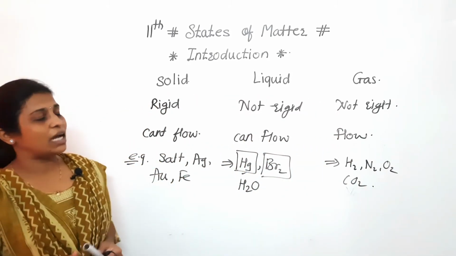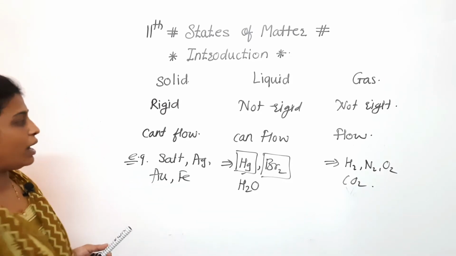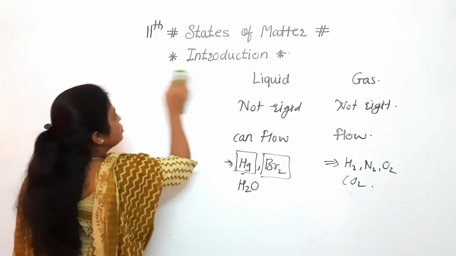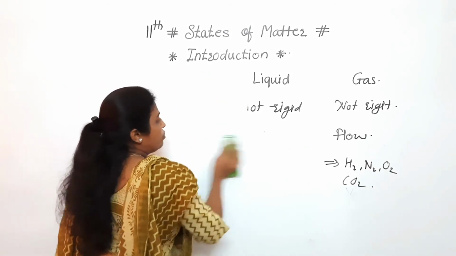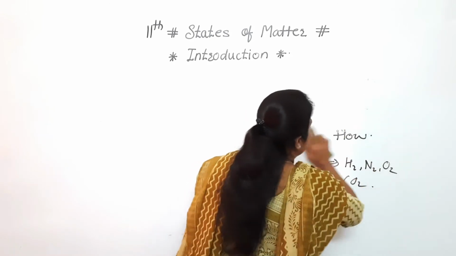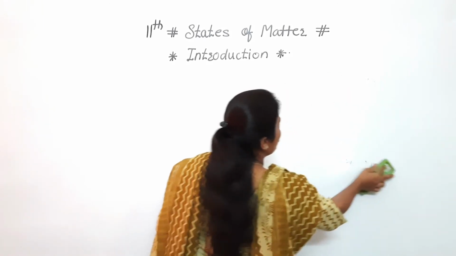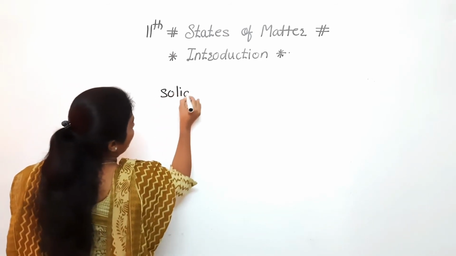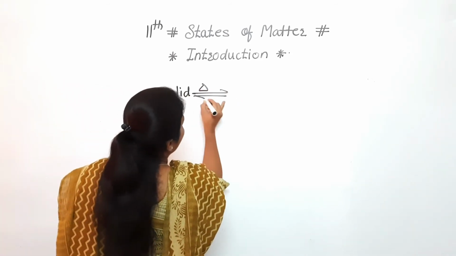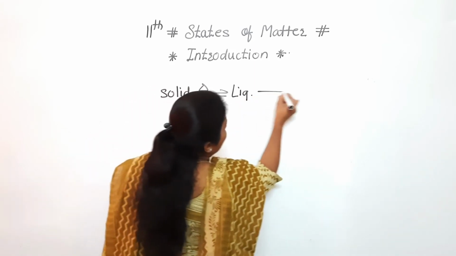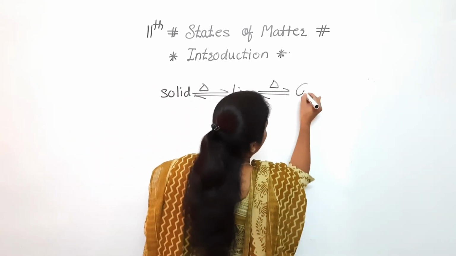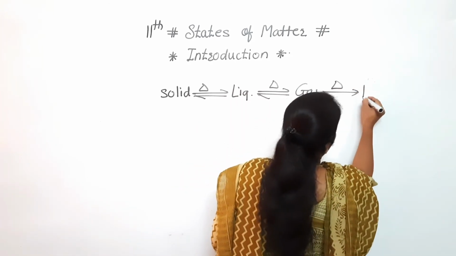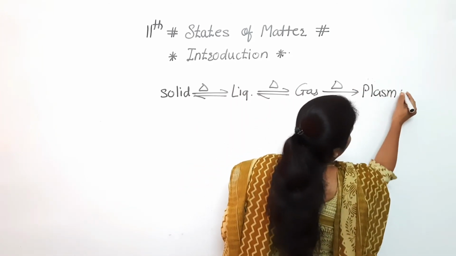So here we have completed the three states of matter: solid, liquid and gas. What about the fourth state, plasma? As we know, when a solid is heated, it gets converted into liquid. When a liquid is heated, it gets converted into gas. And when gases are heated, they get converted into plasma.